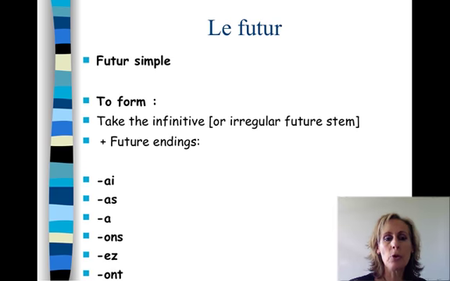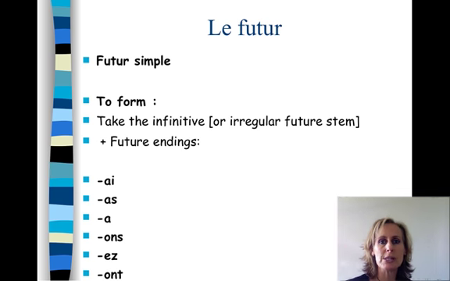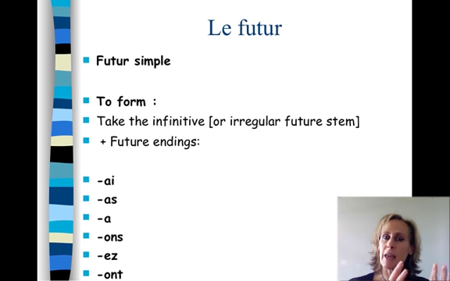Okay, to form the future, we take the infinitive or the irregular future stem because, you know, we have quite a few irregular verbs and they don't use their infinitive. They have a special future stem, which we'll look at a little bit later. We add our future endings, which are AI, AS, A, ONS, EZ, and ONT. So let's see what this looks like.